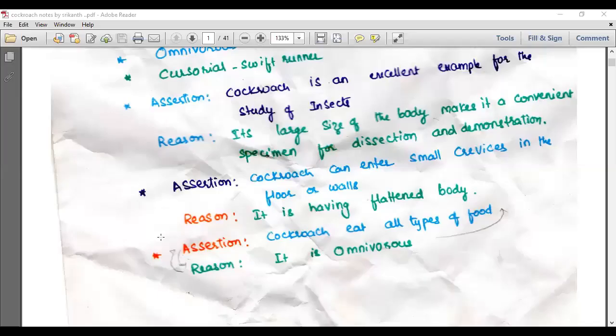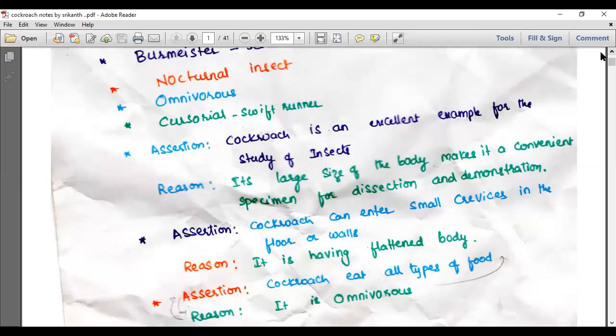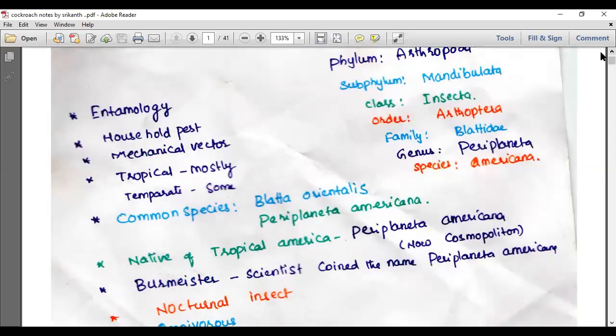Our requirement is simple. We need to know the exact meaning of each and every part of each issue. For example, entomology. What is entomology? Study of insects is called entomology. Household pest means cockroach lives in households. Mechanical vector: it is going to spread various kinds of microbes by the method of contamination. That's why we say mechanical vector.